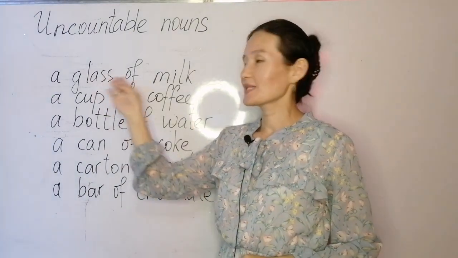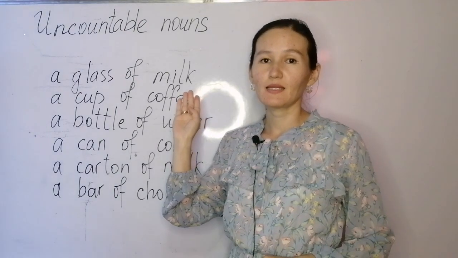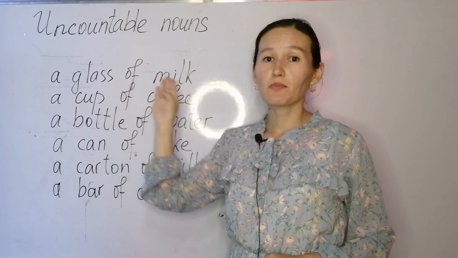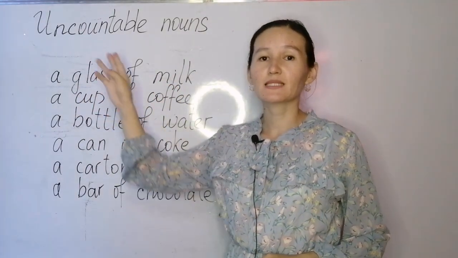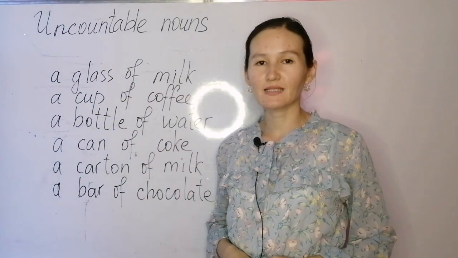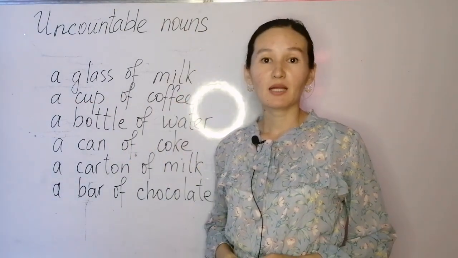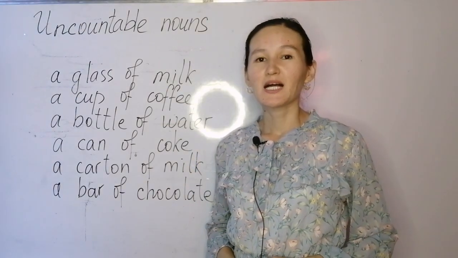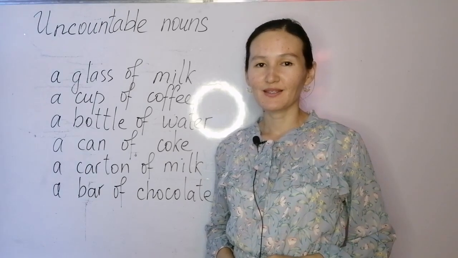So, a glass of milk. We cannot count milk, but we can say how much milk we need. A glass of milk. Or, as we can count glass, we can say 2 glasses of milk or 5 glasses of milk. A cup of coffee, or 2 cups of coffee, right? We can say 2 cups of coffee.